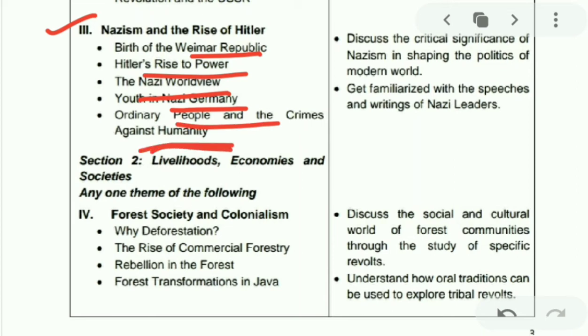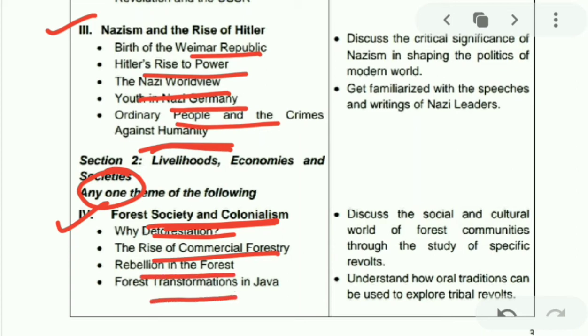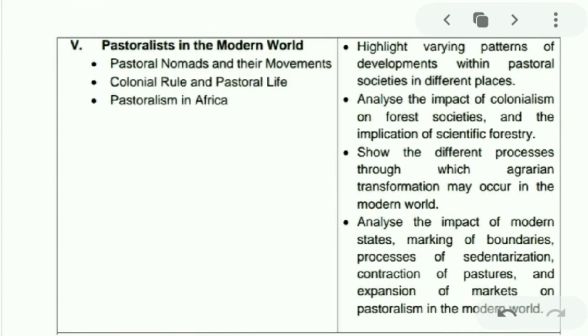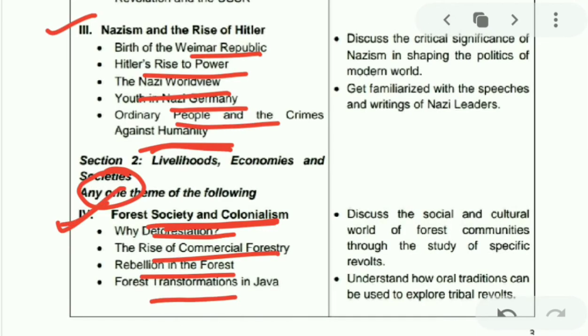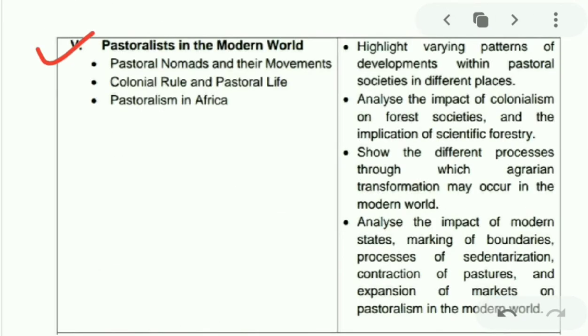Section 2 of history covers forest society and colonialism, but you need to note that only one theme of the following will be covered. Either you will be studying forest society or colonialism. In this you will be studying deforestation, the rise of commercial forestry, and rebellion in the forest. Fine. Then there is Pastoralists in the modern world. In this you will cover nomads and their movements, colonial rule, and pastoralism in Africa.